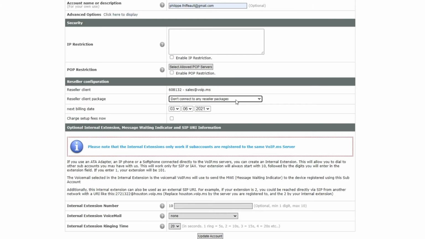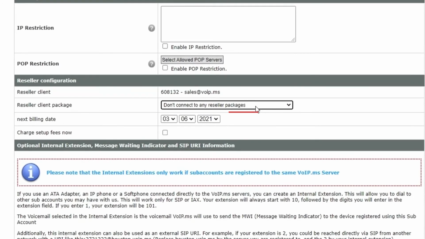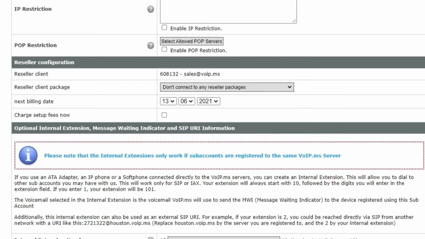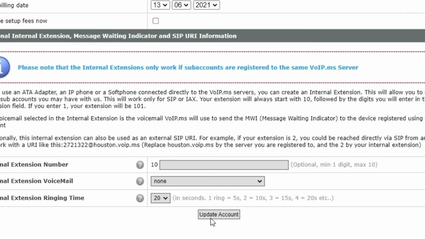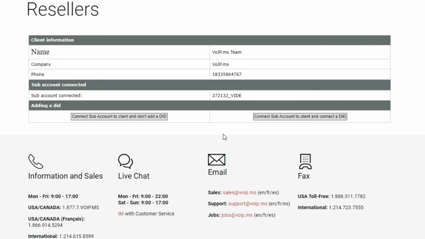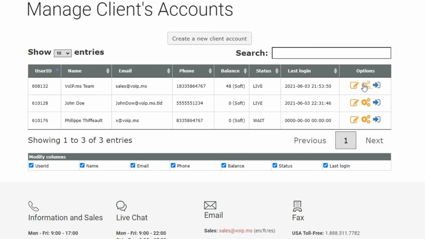New or existing, either way, scroll down to the reseller configuration and then select the appropriate reseller clients package in the drop-down menu. Enter a next billing date, must be in the future. Then scroll down to the bottom of the page and find the button Create Account if it's a new one or Update Account if it's an existing one. When done, it will ask you if you want to connect the DID or not and bring you back to the client information page.